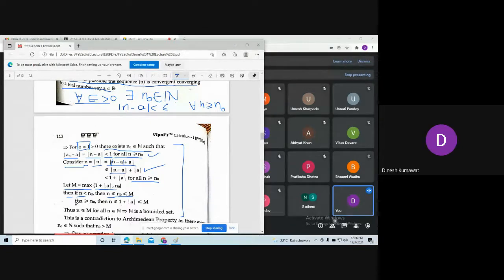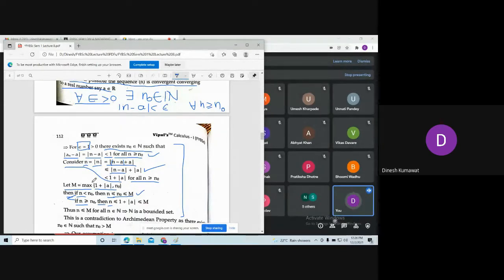Okay. Now observe the next one. Here we are saying two things. If n is less than n naught, then we are in this situation. And if n is bigger than or equal to n naught, then we have n less than or equal to 1 plus mod a using this.